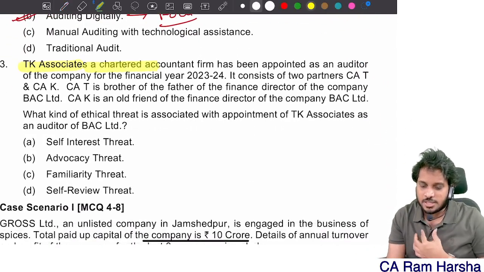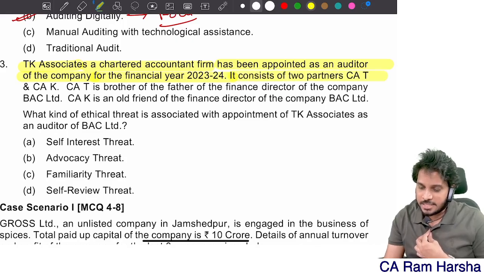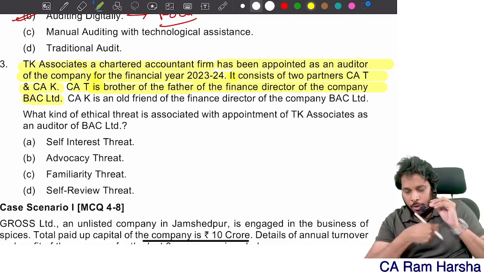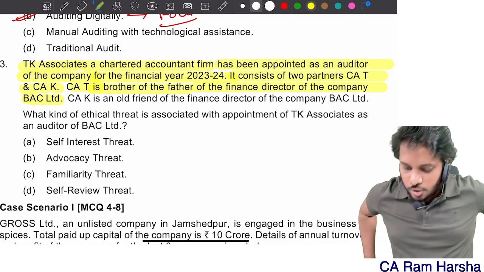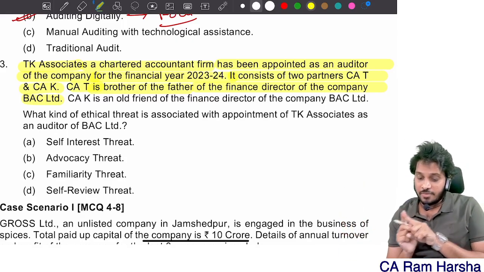TK Associates, a chartered accountants firm, has been appointed as an auditor of the company for the financial year 23-24. It consists of two partners, T and K. CAT is brother of the father of the finance director of the company, BAC Limited. TK Associates has two partners, CAT, who is a brother of the father of the finance director.